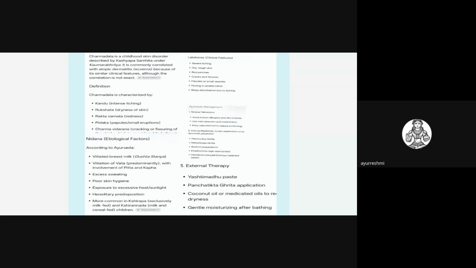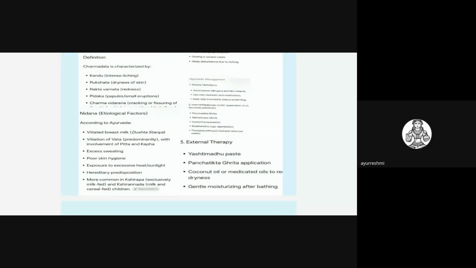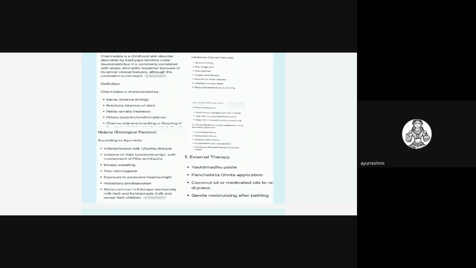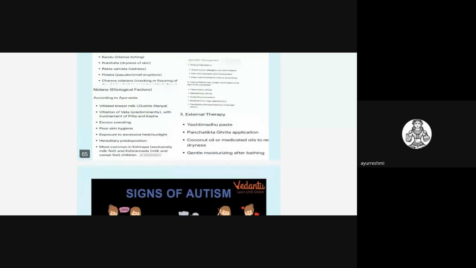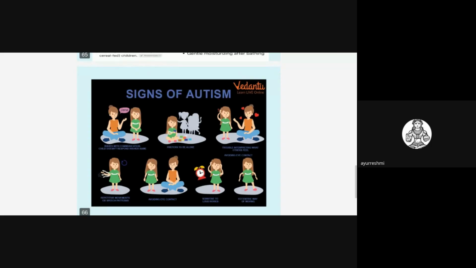So you have to see these lakshanas and Ayurvedic management also. You need to write externally what is to be given, and internally what should be given. Internally, Panchatikta Ghrita can be given, or Guduchi preparations can be given, and Kadirarishta can be given depending upon the age. And external medications like Yashtimadhu or Panchatikta Ghrita application can be given, or Nalpamaradi Taila can be given. So like this, these external applications are also given in this Charmadala topic. We need to write in detail if they ask in the exams.